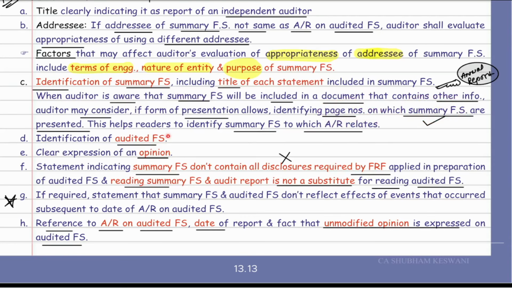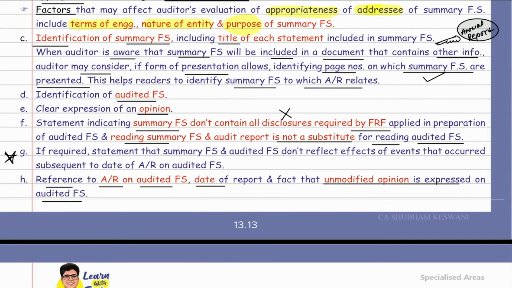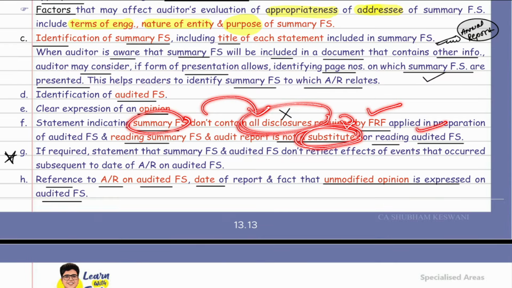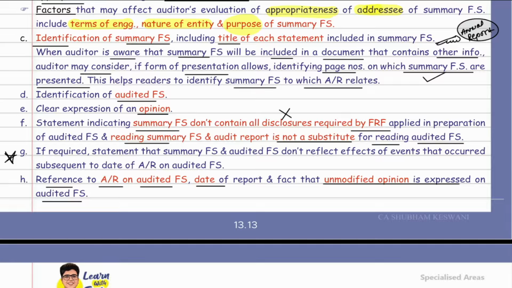Then identify the audited financial statement from which you have derived this summary. Then clearly express your opinion. Plus, make the users understand that this is a summary, so it does not contain all the disclosures required by the applicable FRF. Because it does not contain all the disclosures, it is not a substitute for reading the audited financial statements. You have to read the full financial statements. Got it or not? Yes, sir.